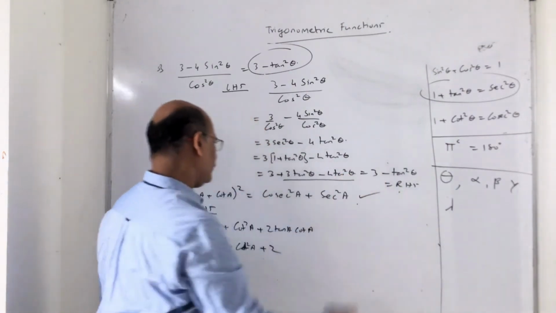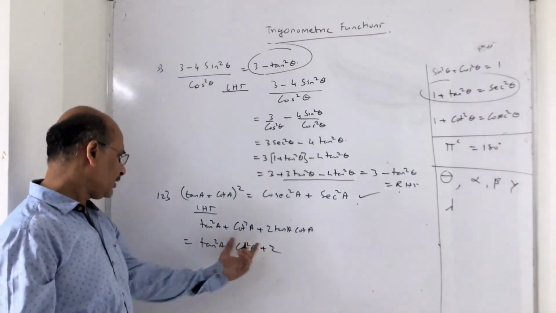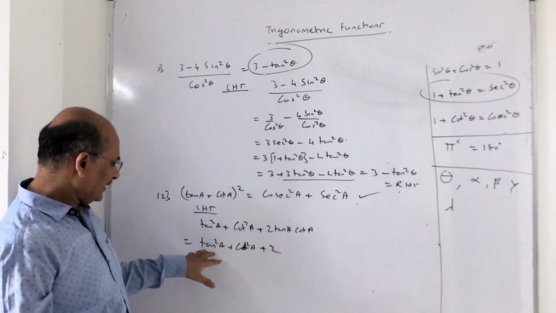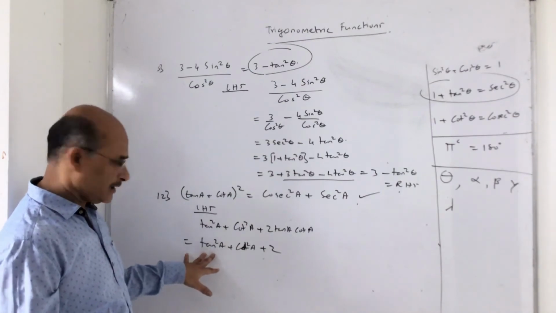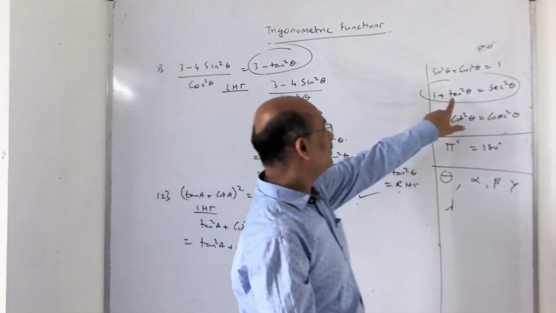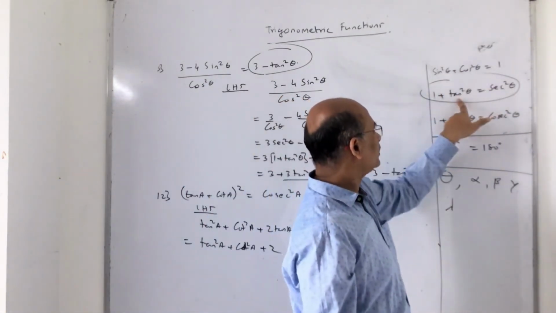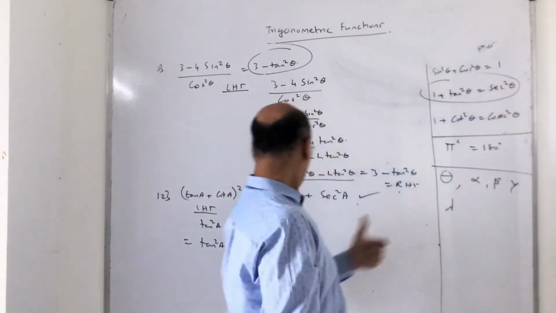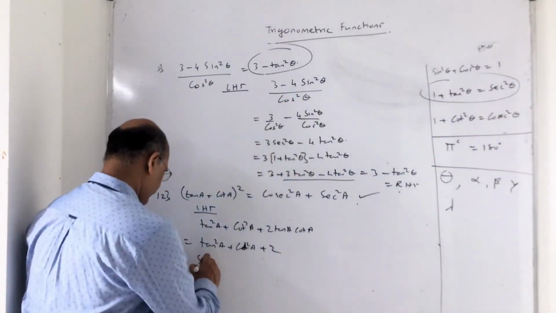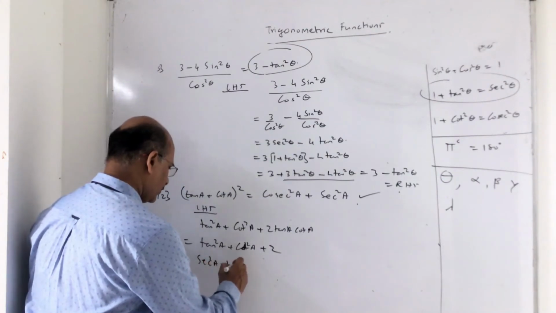Now you have to prove the thing, cosec and sec. There is no cosec and sec here. But can I write this tan in terms of sec? Yes. Tan square A: from here, the 1 goes this side, so tan square A will be sec square A minus 1. So this I can write as sec square A minus 1.